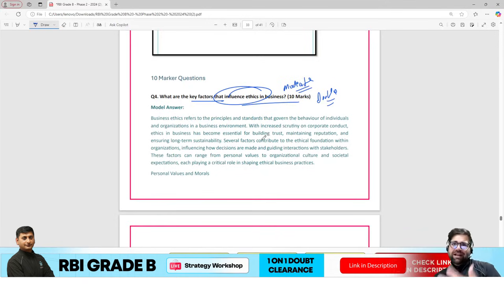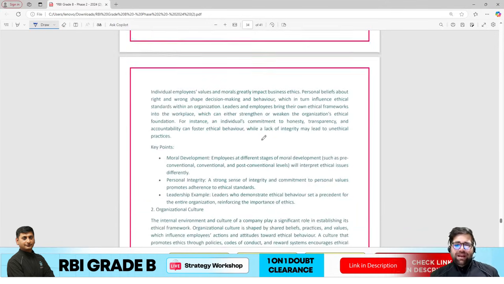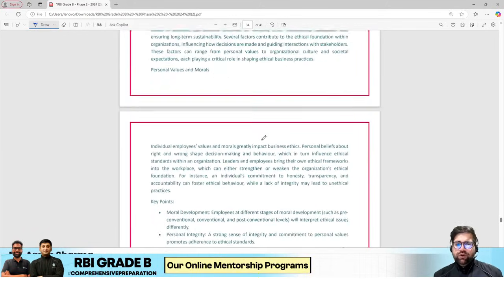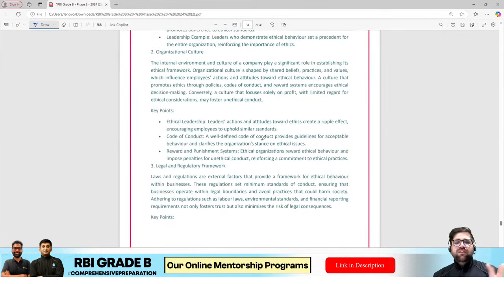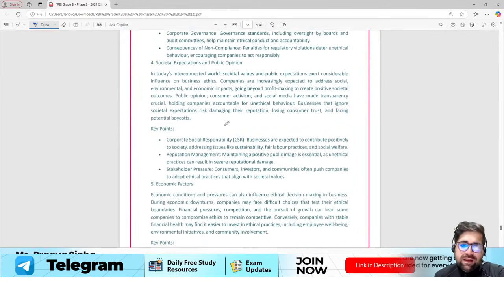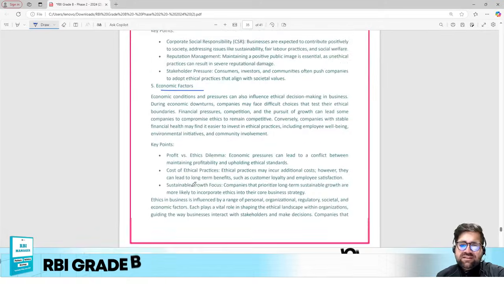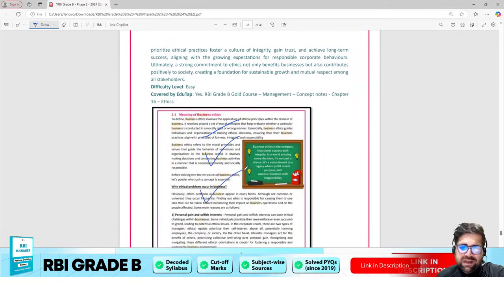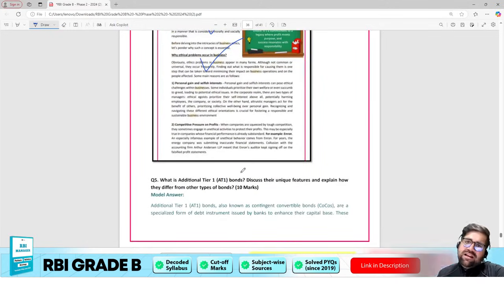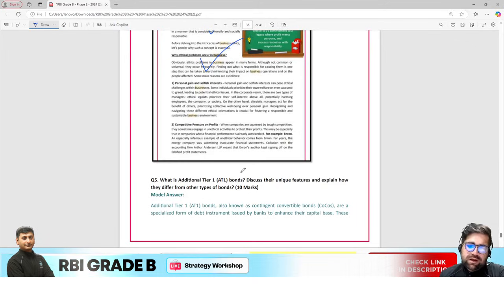Because you need to think and then you need to write, right? But still this question is good to go, because you have multiple points over here. There should be no dearth of word limit over here, right? Then you have societal expectations, economic factors, and multiple things. Next question, yes, this was also covered in our course, like why ethics is an important chapter, we have covered beautifully in our course.